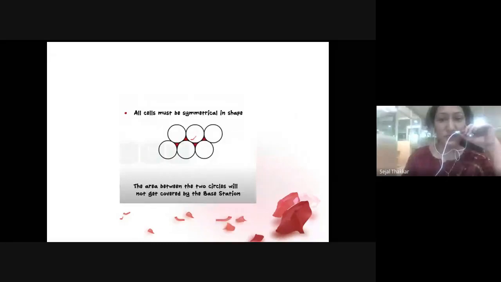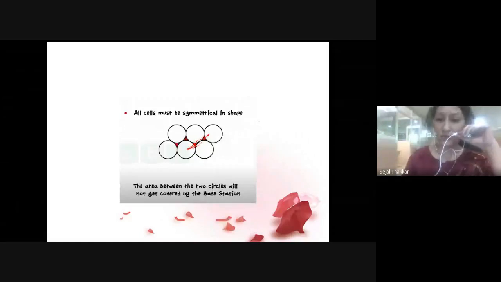So whenever you enter from one area to another area, if that gap comes in between, you will lose your network and your phone will disconnect.